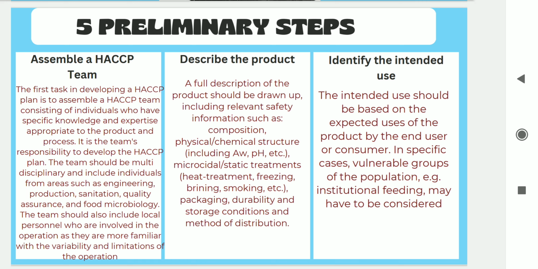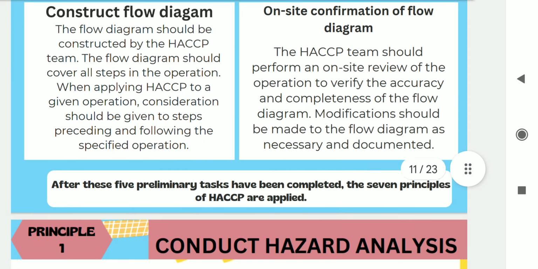Then identify the intended use of the product. It should be based on the expected uses of the product by the end user or the consumers. In specific cases, vulnerable groups of the population, for example institutional feeding, may have to be considered. The next step is